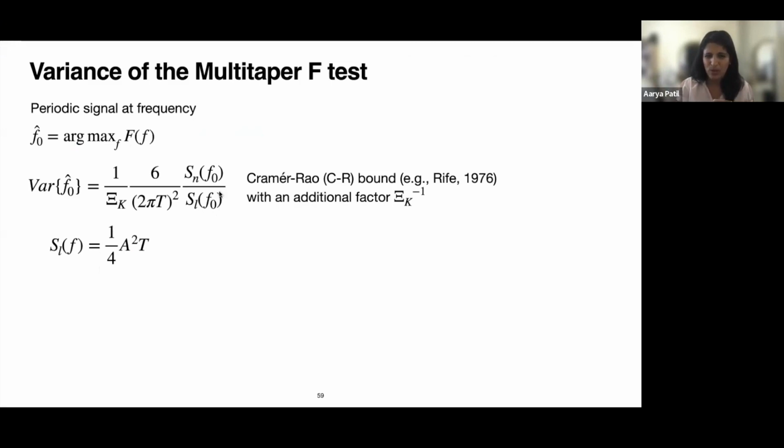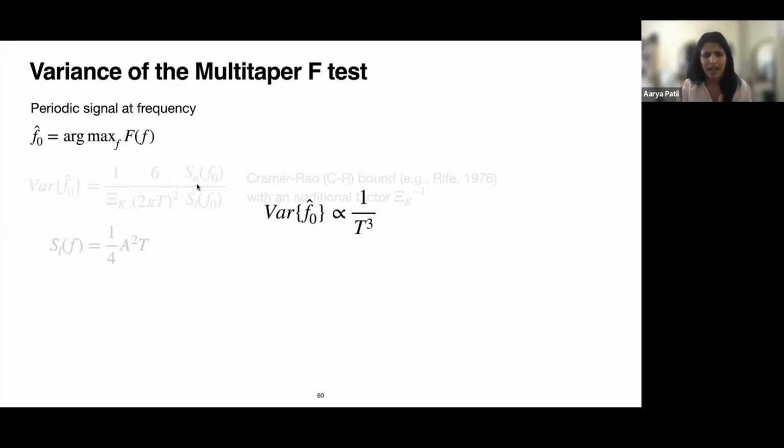Again, I'm not going to go into the details of it, but essentially it's 1 over t squared proportionality multiplied by the signal present at that particular frequency f naught divided by the signal present at that particular frequency in the line component. And the top is the noise. And what that means is that the variance is inversely proportional to t cubed.